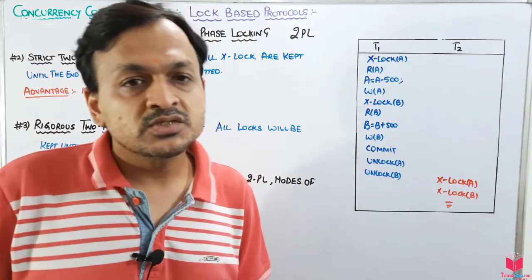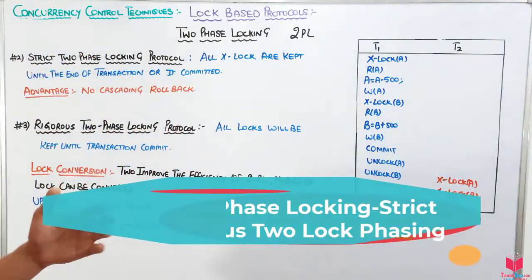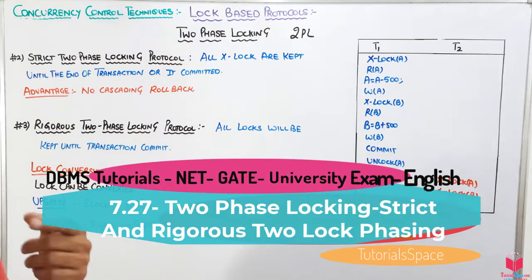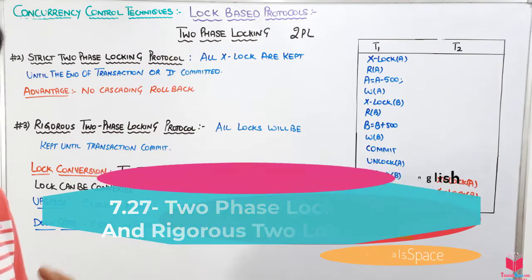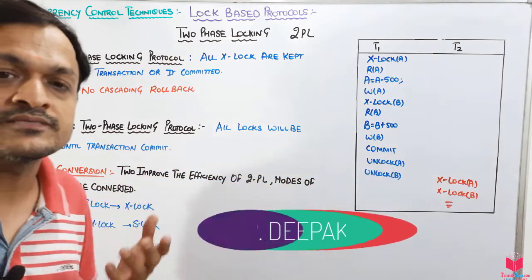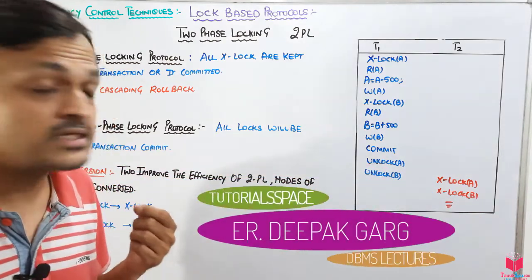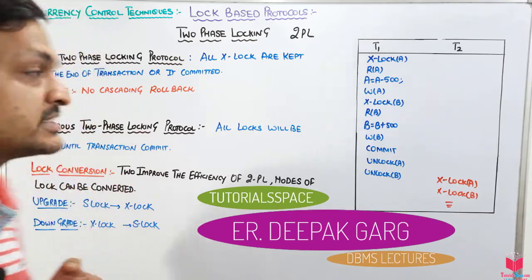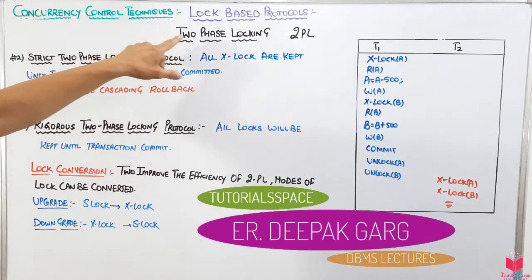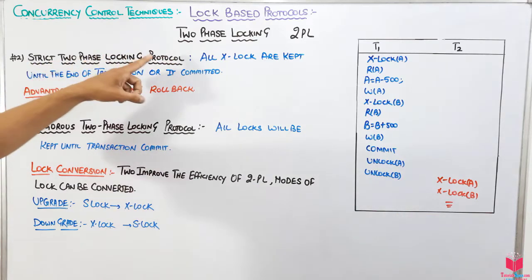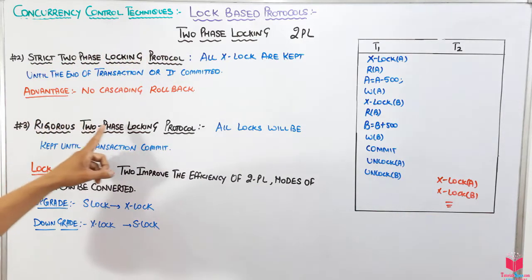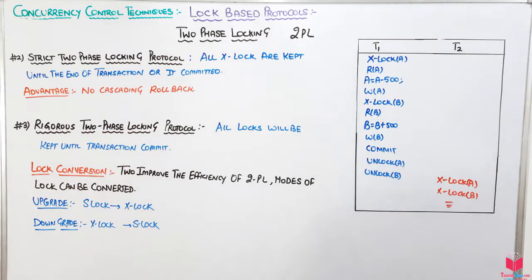Hello everyone. Today we will discuss the remaining two types of two-phase locking protocol. One we have already discussed in the previous video, which was the basic two-phase locking protocol. That protocol gives us the problem of cascading rollback. So we will see another two types of two-phase locking protocol, which are the strict two-phase locking protocol, and the third one is the rigorous two-phase locking protocol. Let's see what they are.